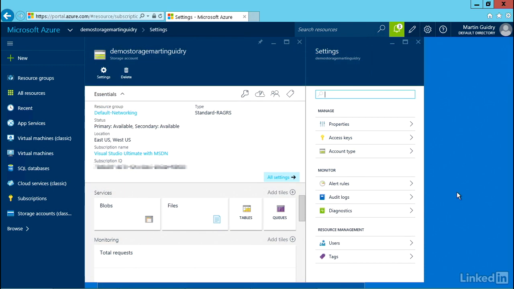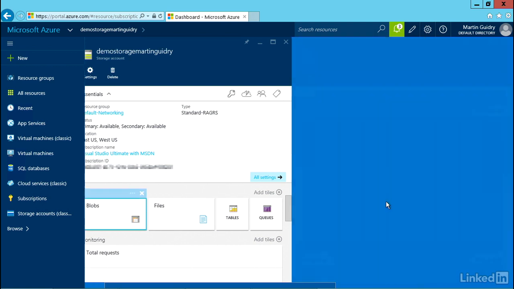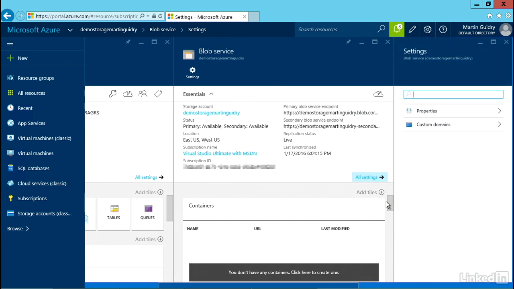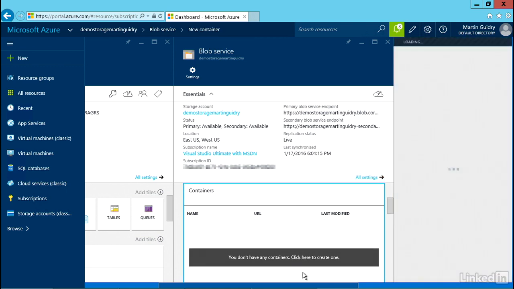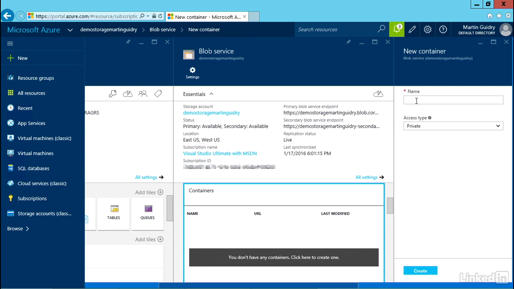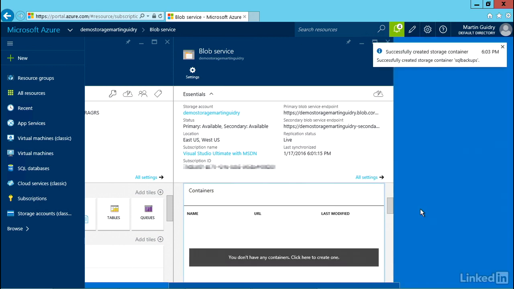Okay, once our storage account is created, we'll need to provision some blob storage in it. So near the bottom, I'm going to click on Blobs. It opens up a new window, and at the bottom of that window, it says, you don't have any containers, click here to create one. And I will go ahead and click there and create a new container. I'll need to give it a name, again in all lowercase letters. I'll call it SQL Backups. And I will need that name again, so I'll need to remember SQL Backups. And I'll hit Create at the bottom.